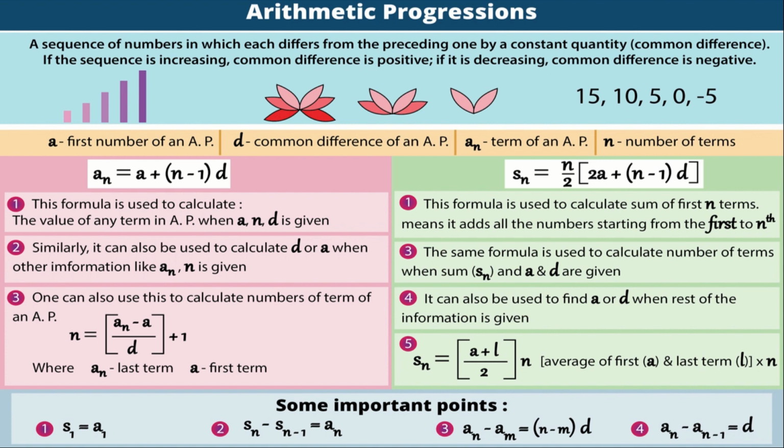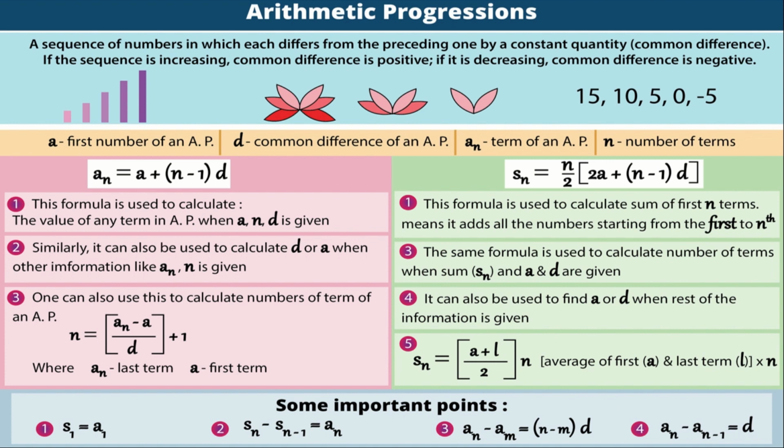Another important formula is Sn is equal to n by 2 (2a plus (n minus 1) into d). This formula is used to calculate the sum of first n terms, meaning it adds all the numbers starting from first to nth. The same formula is used to calculate the number of terms when sum, a and d are given. It can also be used to find a or d when the rest of the information is given. Another important formula is Sn is equal to (a plus l) divided by 2 into n.